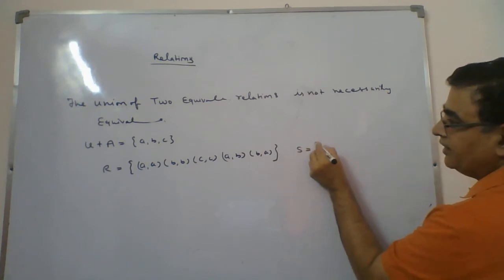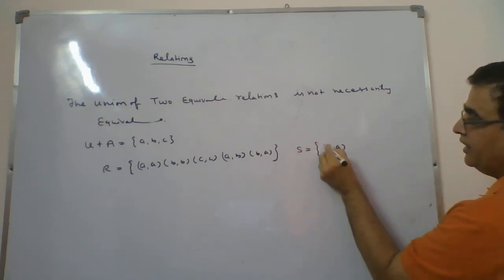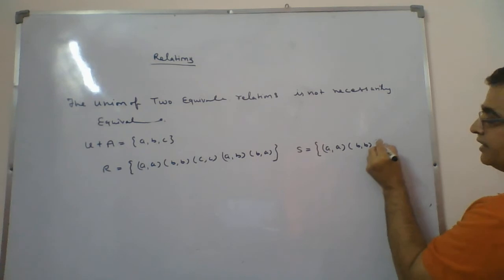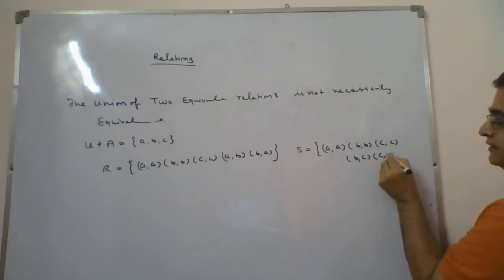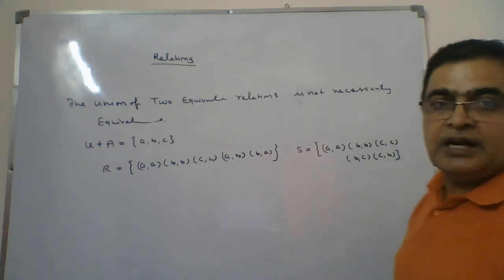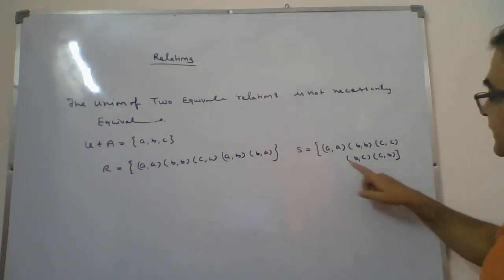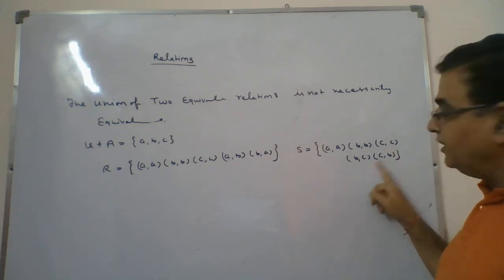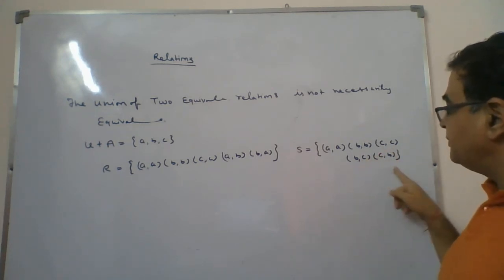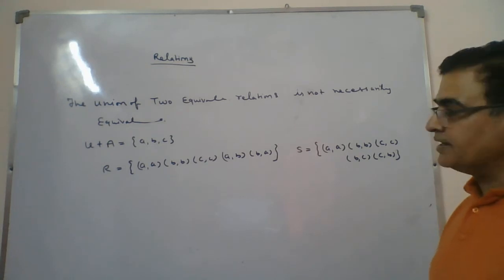And S will be another relation. It will have A again, B again, C again, then it will have BC and CB. It is another equivalence relation because again the three give reflexive, symmetric, and BC, CB means BB is again there, so that means we'll say transitive.